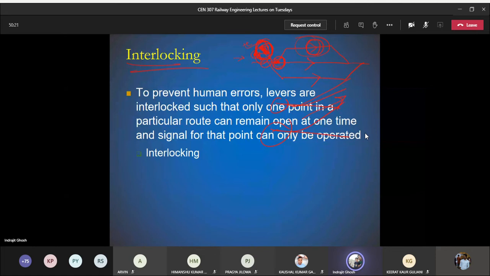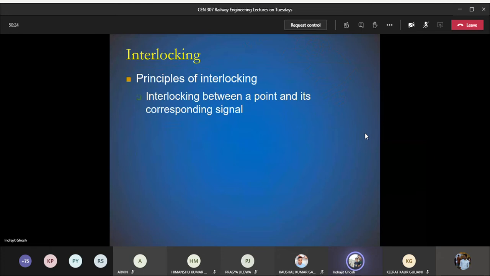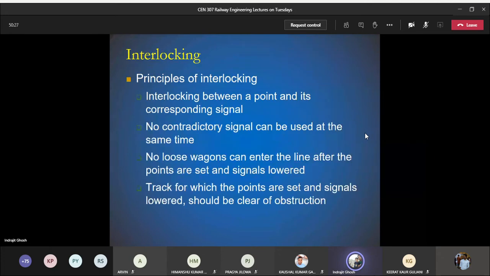Let us see what the principles of interlocking are. Why do we do that? It interlocks a point and the corresponding signal. Otherwise, we will not be able to maintain safety between trains going in two opposite directions or in the same direction. No contradictory signal can be used at the same time. Many times it may happen that you get mixed up with the indication to be shown using the stop signal or the warner signals. So you should not mess it up.